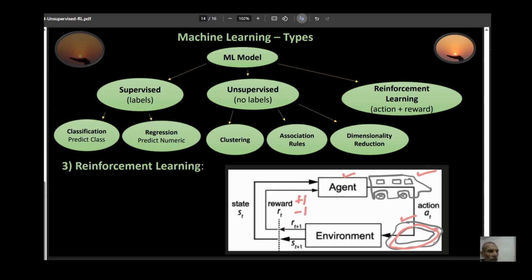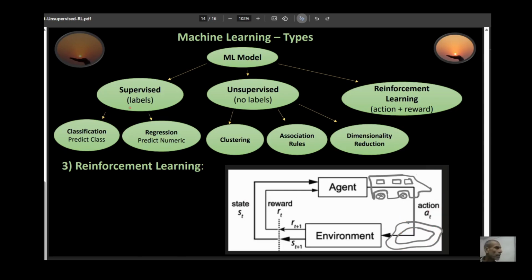State would be where exactly the position of the car is. Maybe the car is over here, maybe it's over here, maybe it's over here. So these things refer to your state. Action refers to what the car is doing. Should it go forward? Should it go left? Should it go backward? Should it stop? So these are your actions right here.